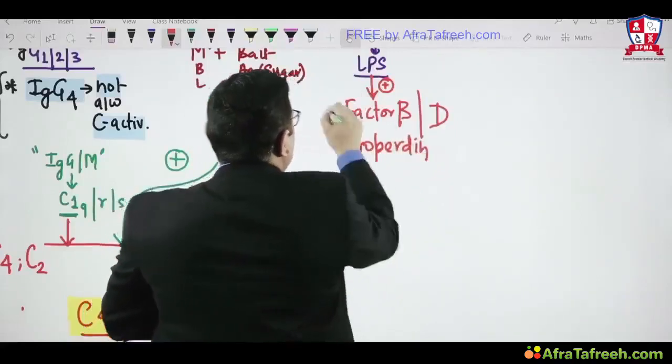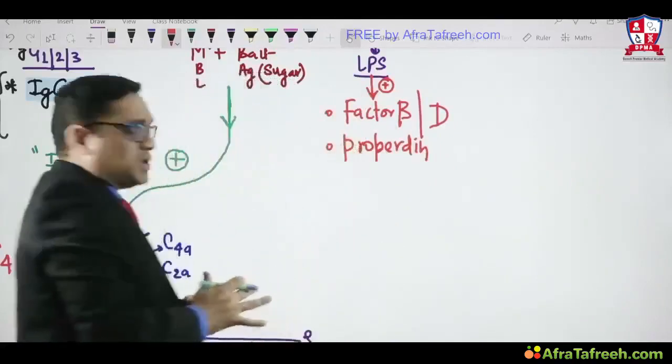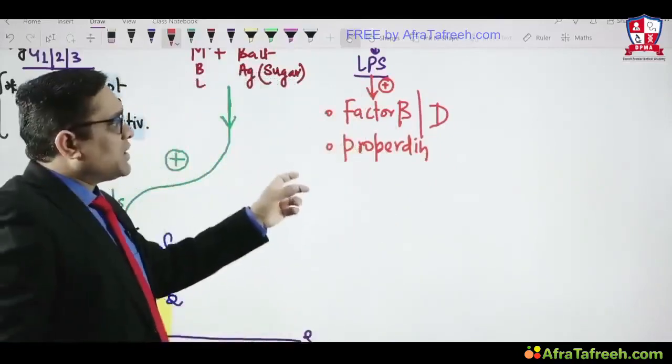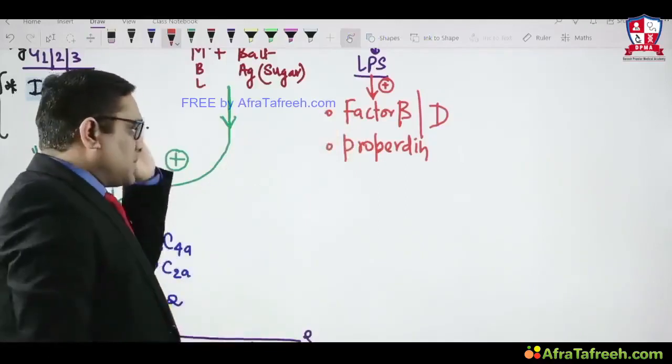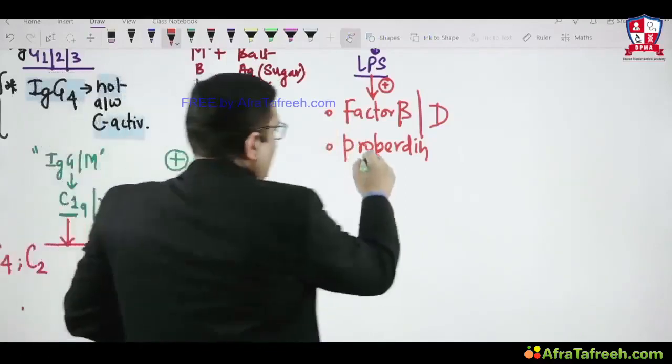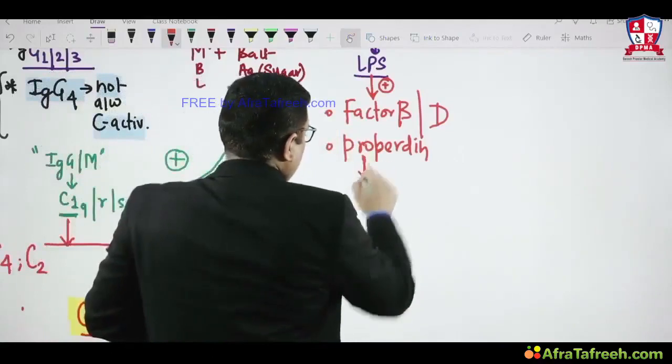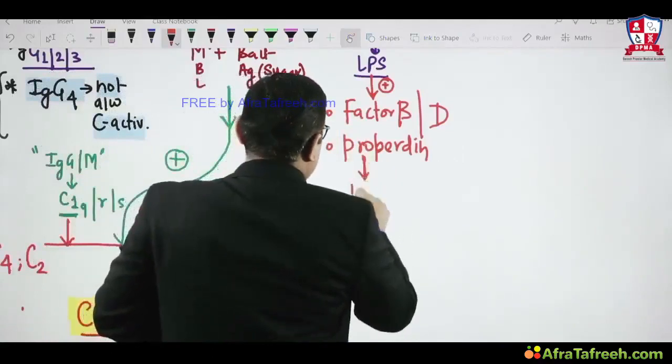So in the alternative pathway, factor B, factor D and properdin will be activated by lipopolysaccharide.